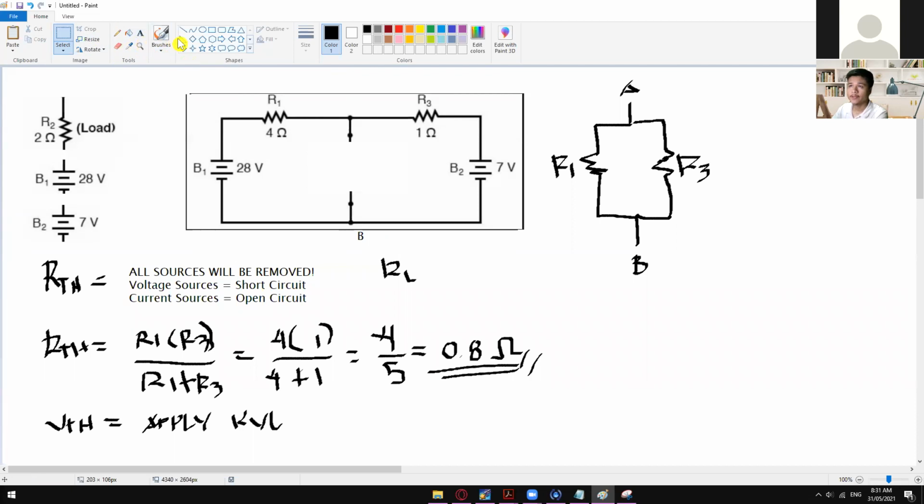So in here, we can actually apply KVL. I will assume that the final or the correct flow of current is clockwise, knowing that this one is larger than this one. Logically, this will dominate this voltage source right here. So in here, let's say we have loop 1.